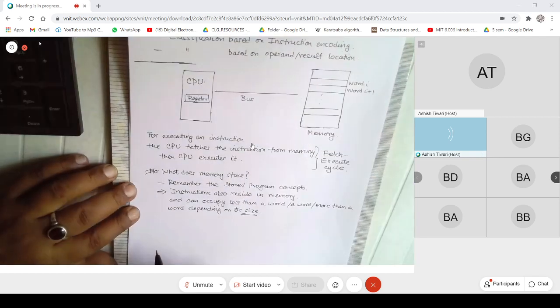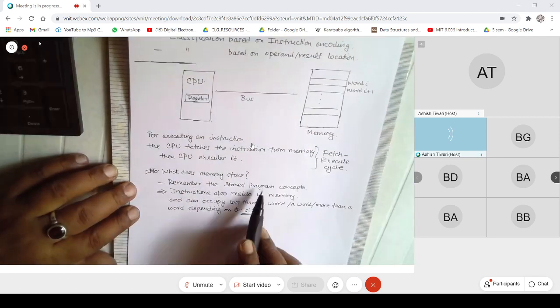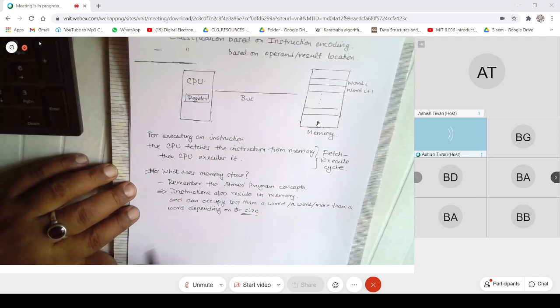So the stored program concept says instructions are in memory, and an instruction occupies some space according to its size. The question is, what is the size of an instruction?